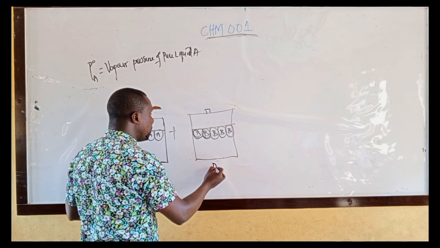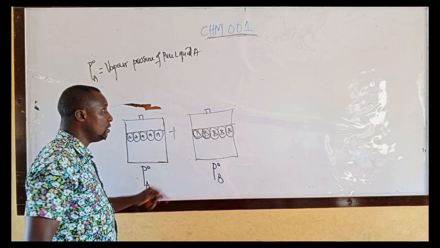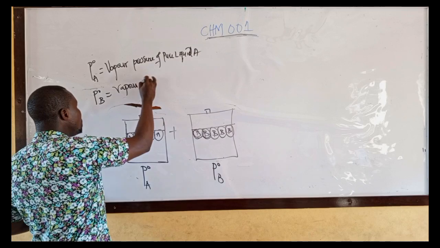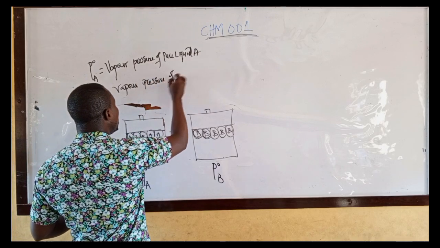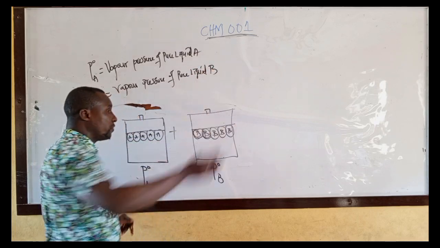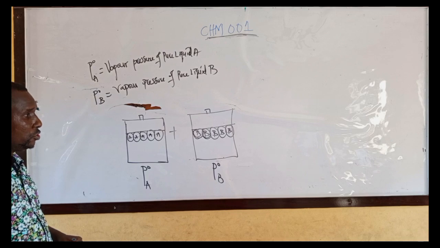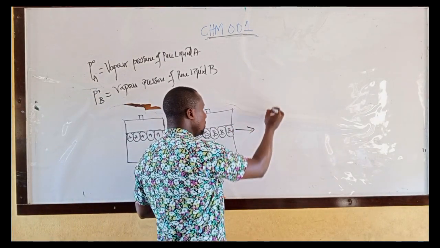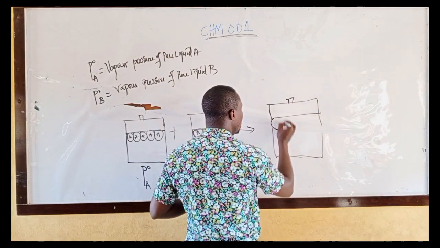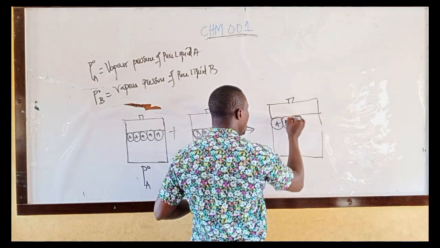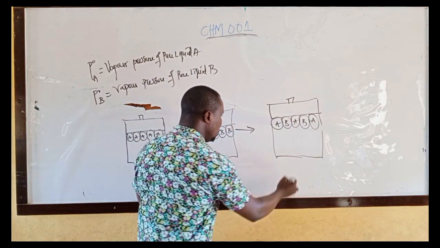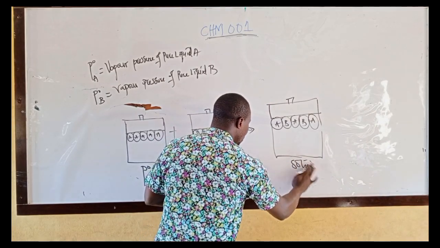For this, we have the vapor pressure of pure liquid B. P naught B is for the vapor pressure of pure liquid B. When two of them are mixed together, you have A, B, A, B, A, B. This is for solution.